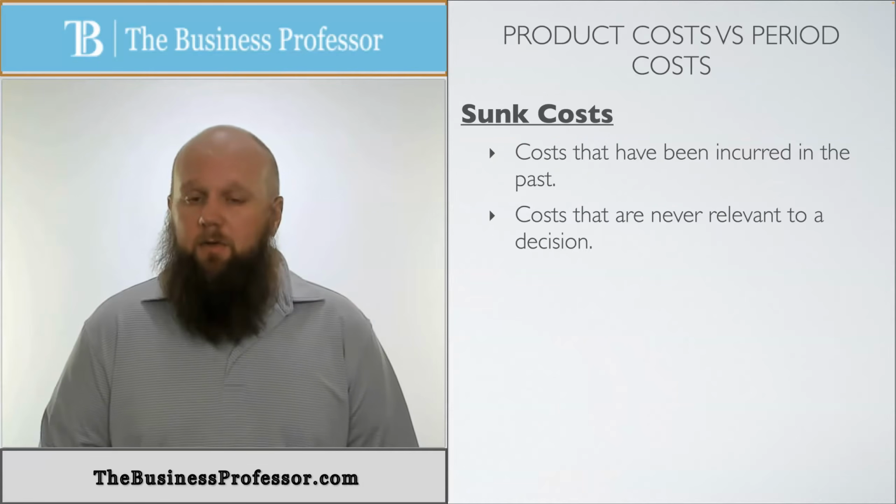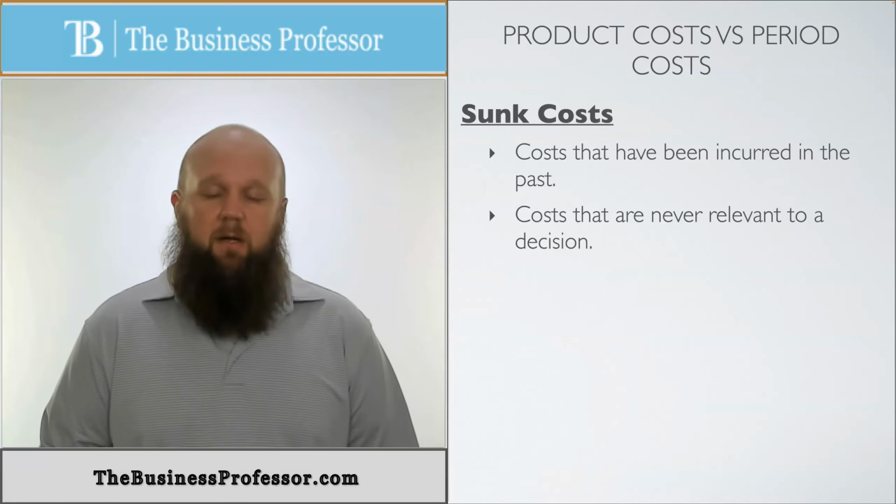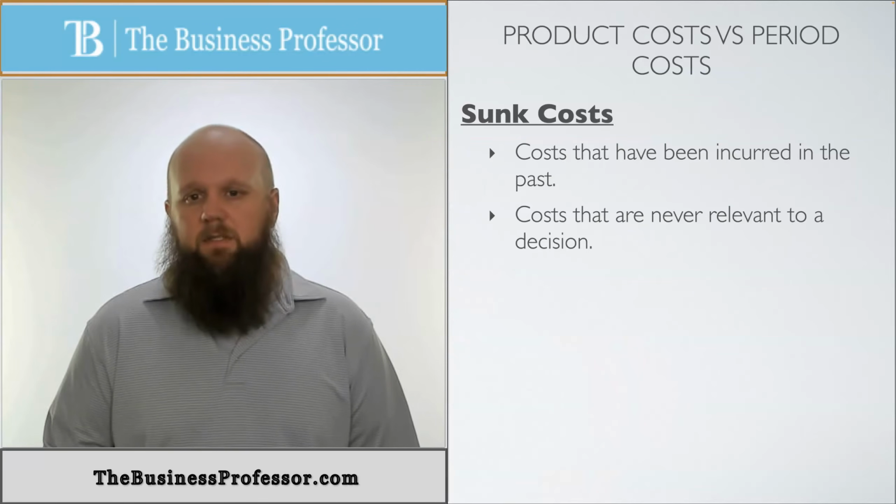A lot of times we tend to do this. We actually use the information or the fact that we've done something in the past to make decisions about the future. And in reality, that's not a good thing to do. That's actually what's called a sunk cost fallacy. And that's the differences between avoidable and unavoidable as well as sunk costs.